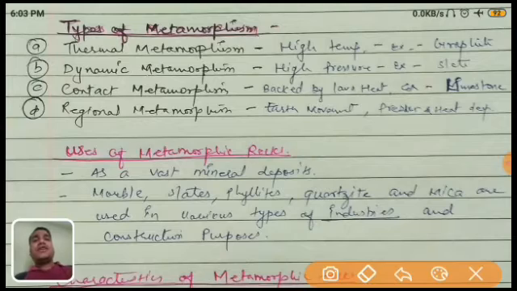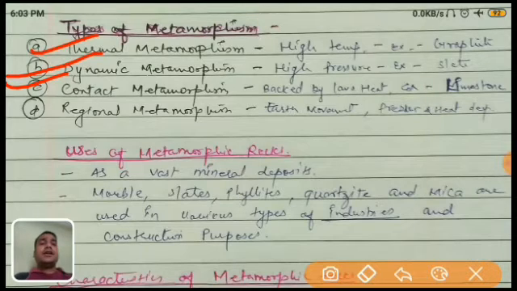So these are the four types: thermal by the heat or the high temperature, dynamic by the high pressure, contact by the contact of heat due to the volcanic activities, and regional by the earth movement or the pressure of one plate over another.